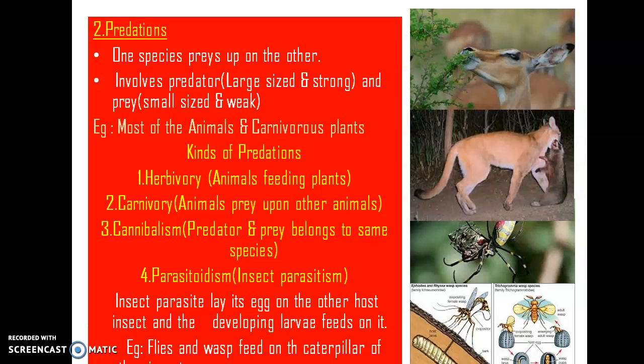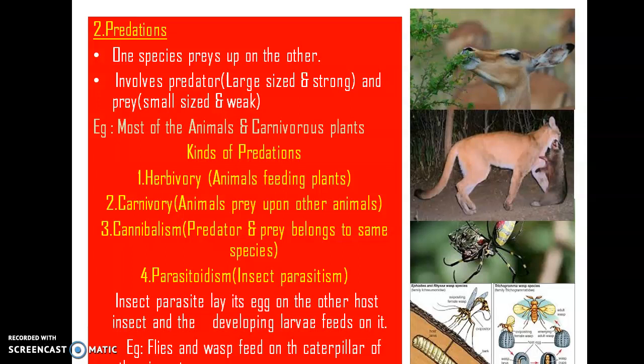That means the predator species will prey upon the prey. A predator is characterized by a large sized and strong individual, while the prey is characterized by small sized and weak individuals. Examples for predators are most of the carnivorous animals as well as carnivorous plants.